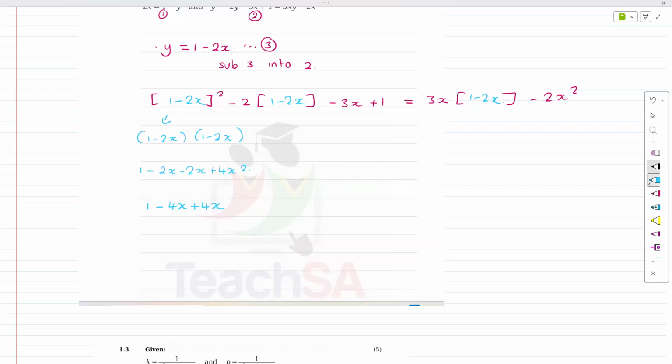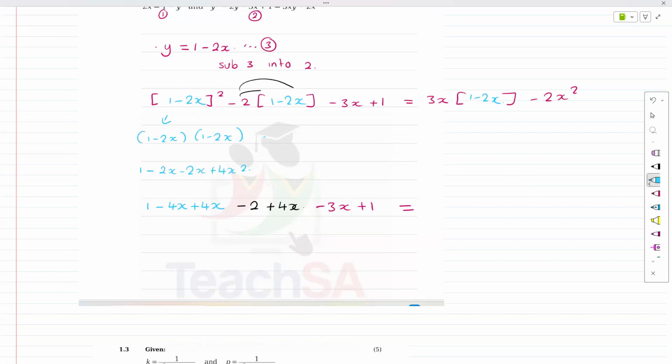I'm worried about the next parts. Let's deal with this one. I'm just going to deal with this if I distribute properly. If I distribute properly here, most likely I'm going to end up with minus 2 plus 4x. Okay? The rest I didn't do anything with, right? So that's minus 3x plus 1 equals 2.